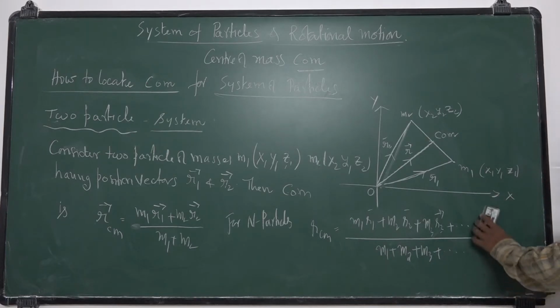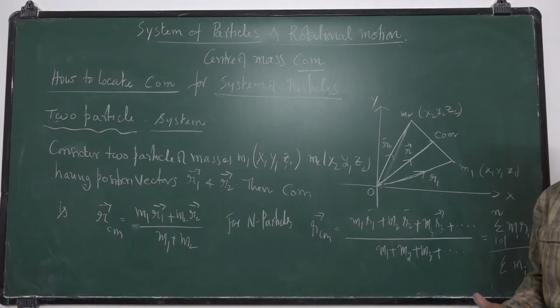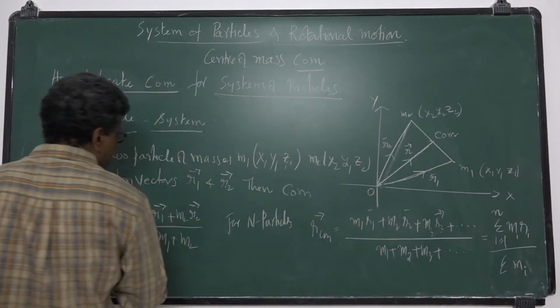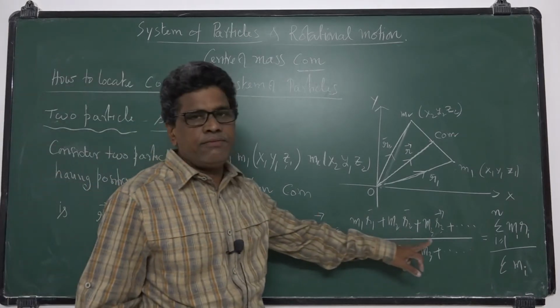So this can be written as the summation of mi ri, where i is equal to 1 to n, divided by the summation of mi, where i is equal to 1 to n. This is the position of the center of mass for an n particle system. First I explained for two particles and then I extended it to n particles.